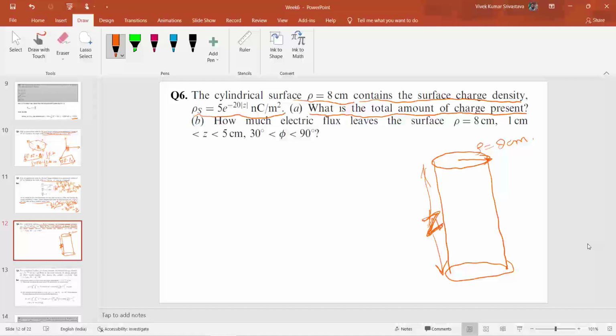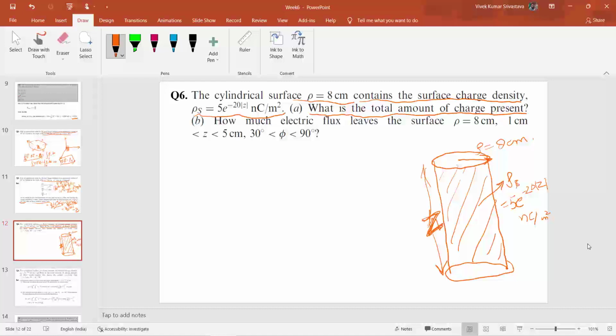The charge on this surface is given as rho s equals 5 e raised to the power minus 20 modulus of z nanocoulomb per meter square. So we have to find the total amount of charge present on this cylindrical surface.